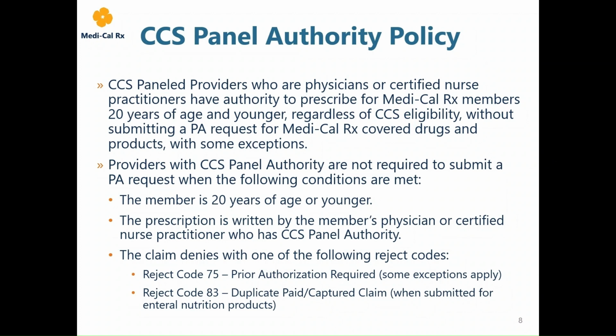Please note that all other rejects will apply. The CCS panel authority policy will apply to medications and supplies on the Medi-Cal Rx contract drugs list, with some exceptions. Pharmacy providers and prescribers are encouraged to utilize the Medi-Cal Rx CDL and covered products lists when prescribing. Now, let's move on to our next section to discuss these lists.